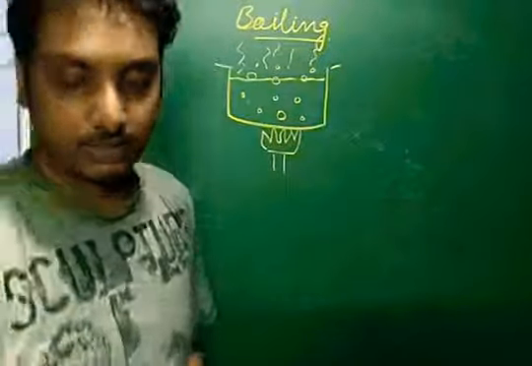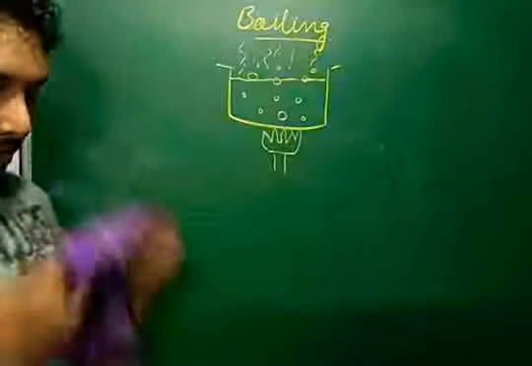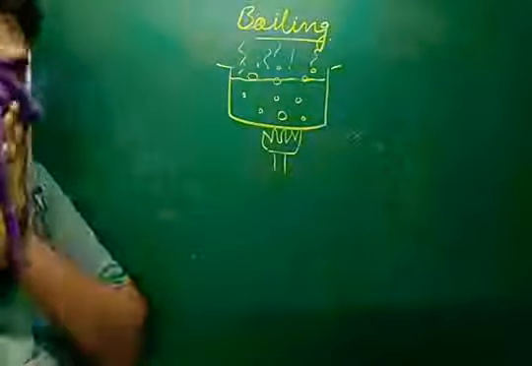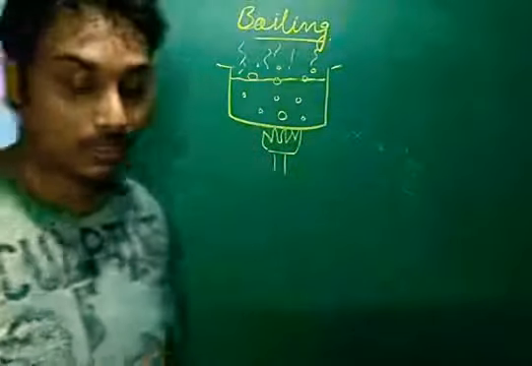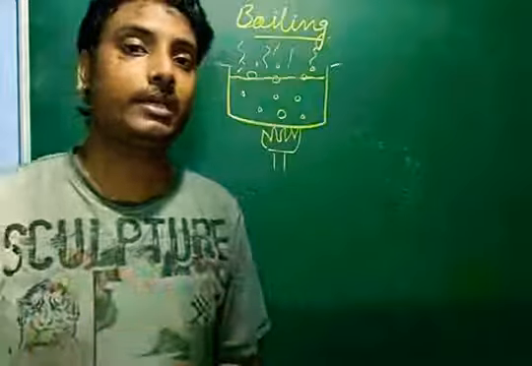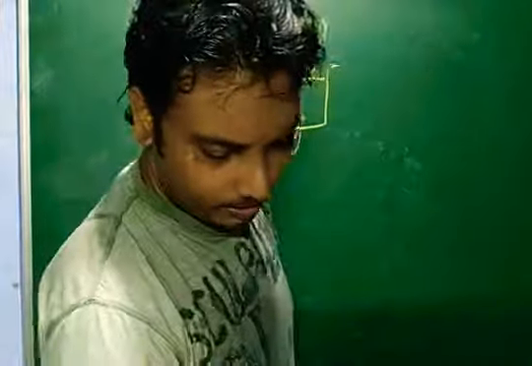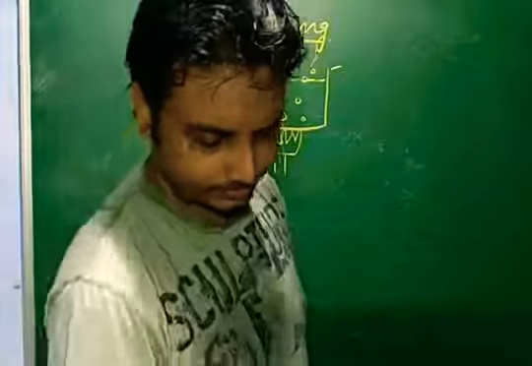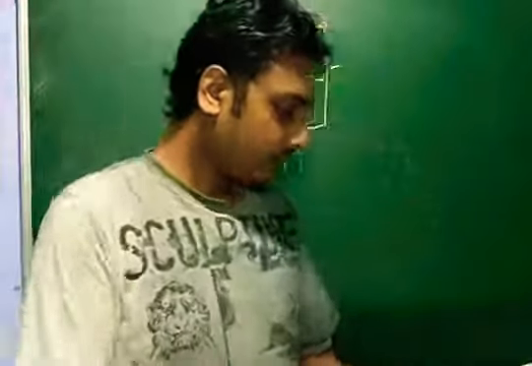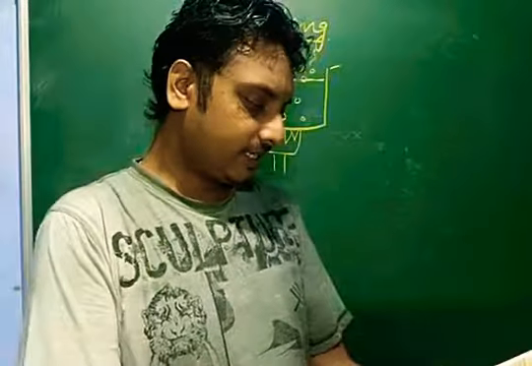So what we can understand from here is that the process by which the whole amount of water starts changing into vapor is known as boiling. Okay, so at boiling point we know that the liquid converts to gas at a high rate.